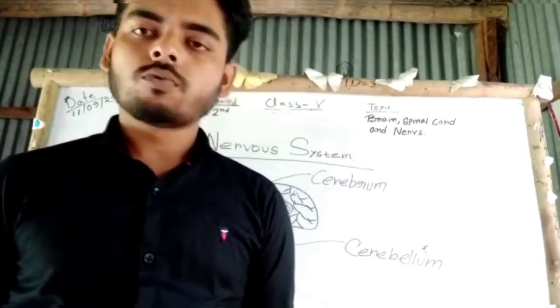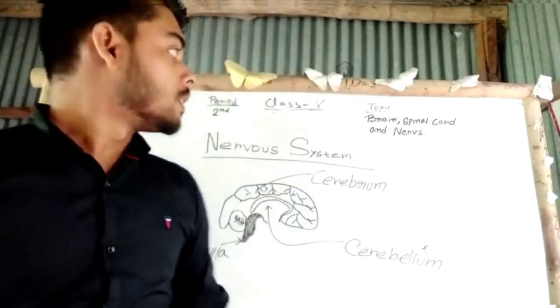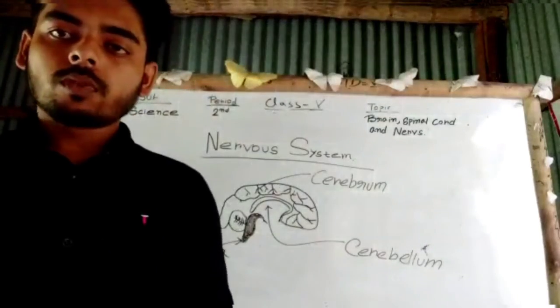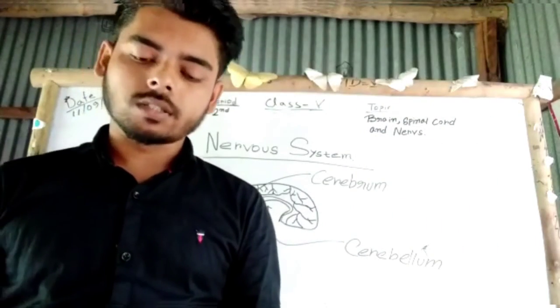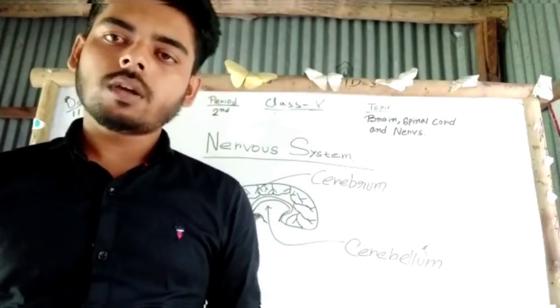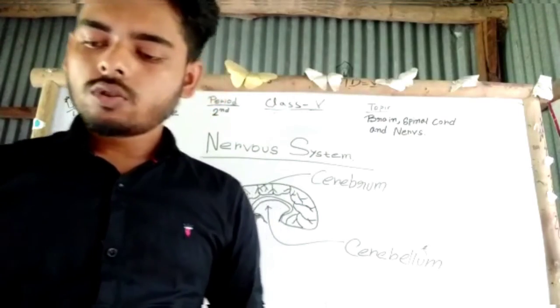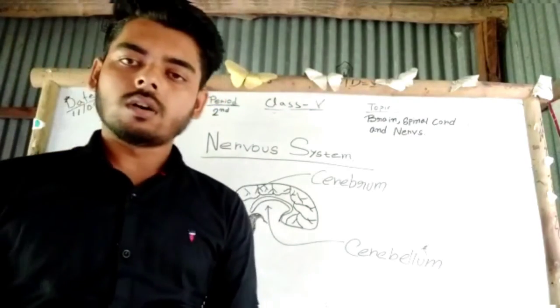So students, from today onward, I am going to take your science class. You have two chapters in your science book for next month's exam. First one is nervous system and another one is our houses. So today I will discuss nervous system.